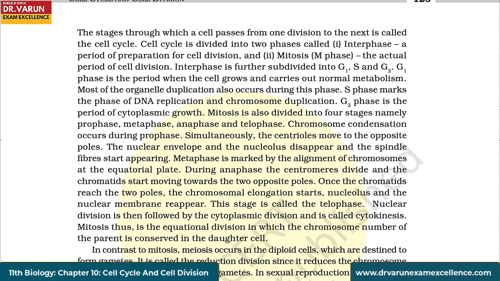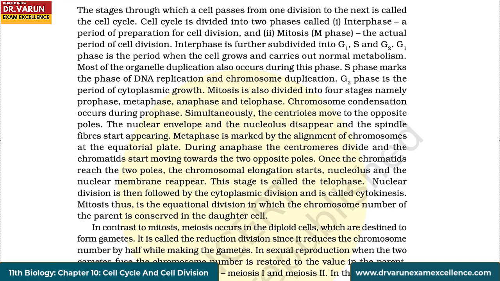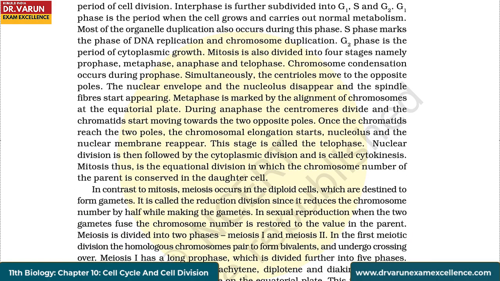Cell cycle is divided into two phases called interphase, a period of preparation for cell division, and mitosis or M phase, the actual period of cell division. Interphase is further subdivided into G1, S and G2. G1 phase is the period when the cell grows and carries out normal metabolism. Most of the organelle duplication also occurs during this phase. S phase marks the phase of DNA replication and chromosome duplication. G2 phase is the period of cytoplasmic growth.